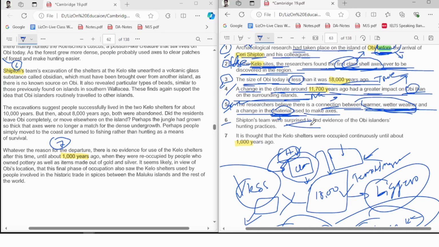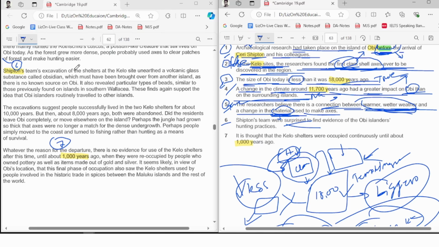Surprise means you didn't really expect that. Say, for your birthday, someone brought you a cake, you didn't know, you became surprised, right? Or you thought someone would bring the cake, but she or he didn't, and you became surprised, right? Surprise means you didn't think it was going to happen, and it happened. That is surprise, not usual things. You need to understand that the team being surprised means they didn't expect to find evidence of the Obi Islanders' hunting practices. You need to look for whether they are surprised. If they are surprised, then it will be true. If they are not, then false. If we can't find the information on whether they are surprised or not, then it will become not given.